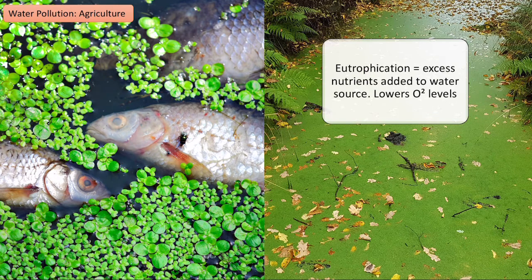And this essentially means where any of those excess nutrients that we find in fertilizers or slurry get added to the water source, and over time they lead to lots of algae bloom, which is this green stuff on top, and that eventually leads to lower oxygen levels in the water, which is why we get fish dying, unfortunately, and a decrease in any sort of aquatic life in the rivers and lakes.